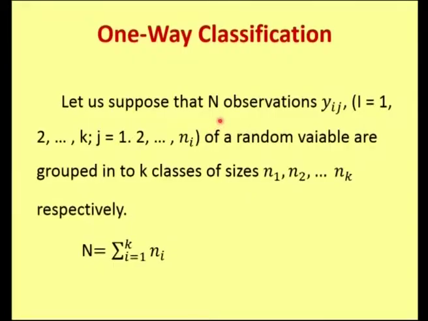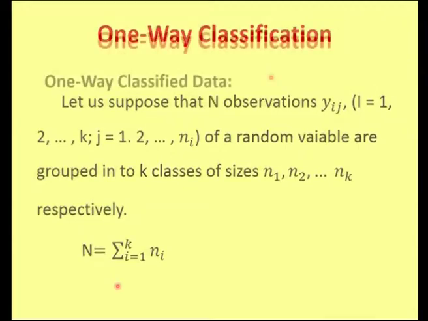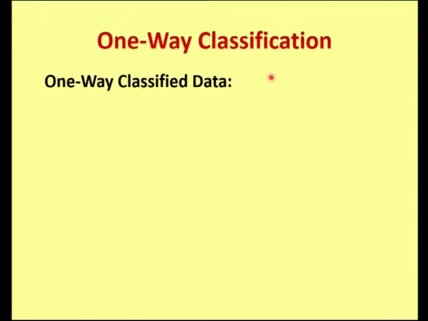Now, one-way classification. Here the total of n observations are denoted by Yij, where i ranges from 1 to k and j ranges from 1 to ni, say for a random variable y, grouped into k classes, each of the k classes of size n1, n2 and so on up to nk respectively, so that the total number of observations n is equal to the sum of all these n values. And for one-way classified data, we have an illustration.